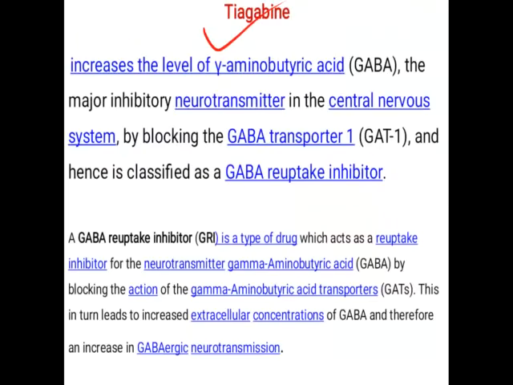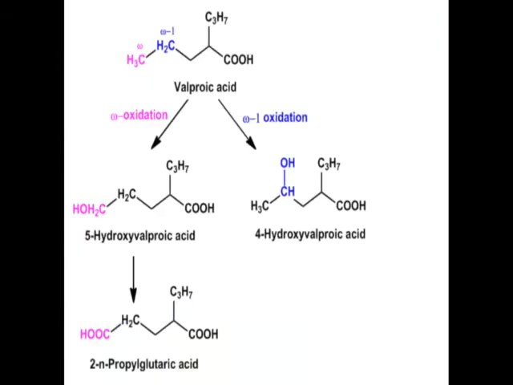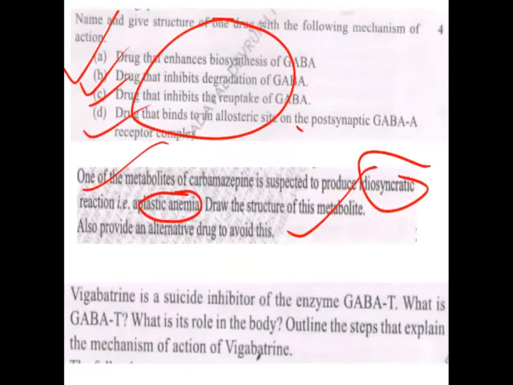Okay, so what is the question? One of the metabolites of carbamazepine, you have to write down the structure and an alternative drug to avoid this.